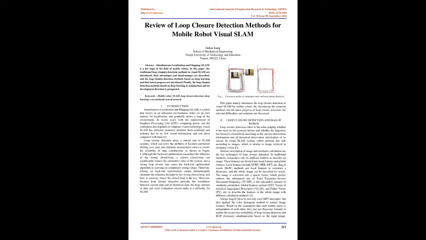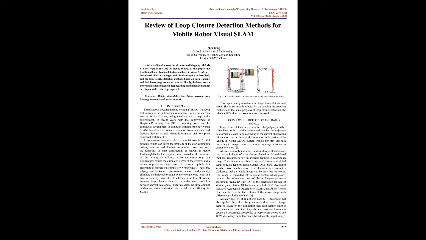However, because loop closure detection provides the correlation between current data and all historical data, the large amount of data and strict evaluation criteria make it a difficulty for SLAM. Fig. 1: Correction results of cumulative error and loop closure detection. This paper mainly introduces the loop closure detection of visual SLAM for mobile robots. By introducing the common methods and the latest progress of loop closure detection, the relevant difficulties and solutions are discussed.